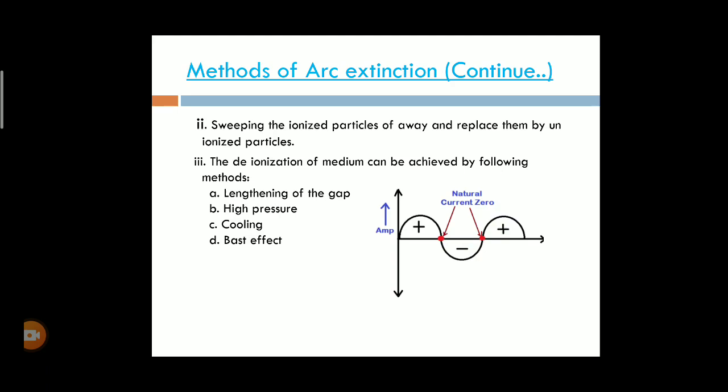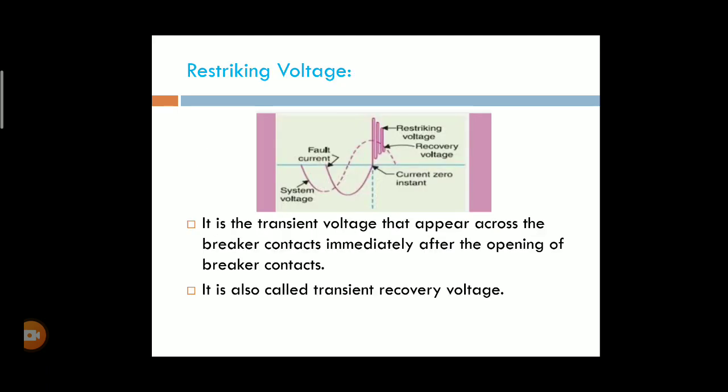Due to this disturbance, the arc is reduced, and the particles are replaced by free unionized particles. This increases the dielectric strength.